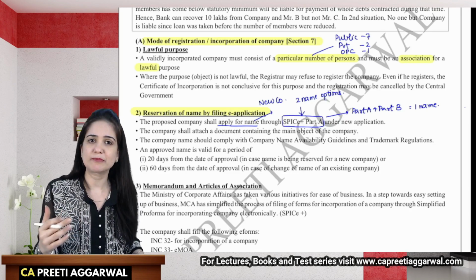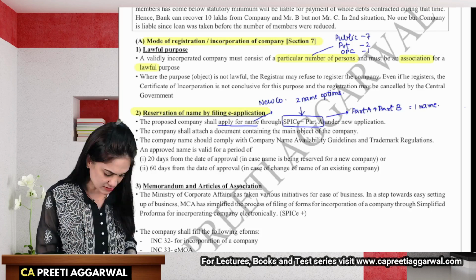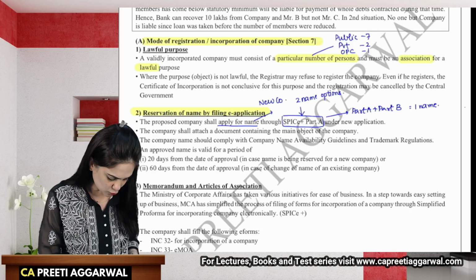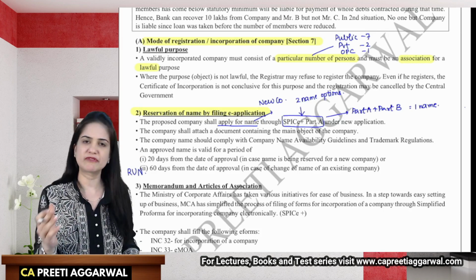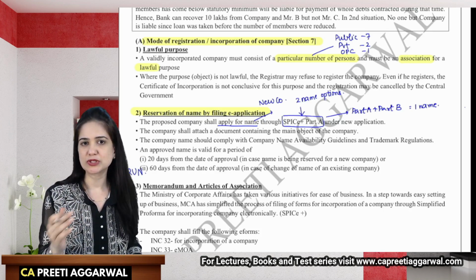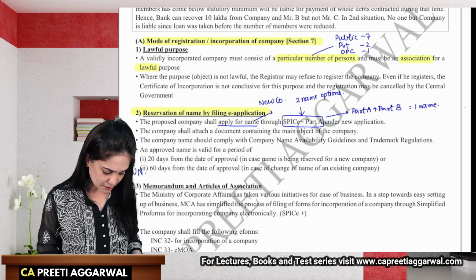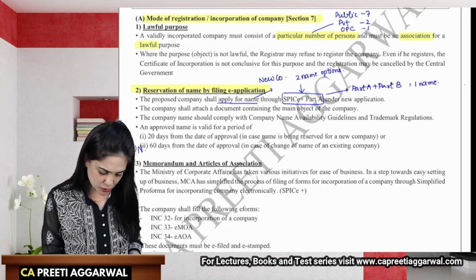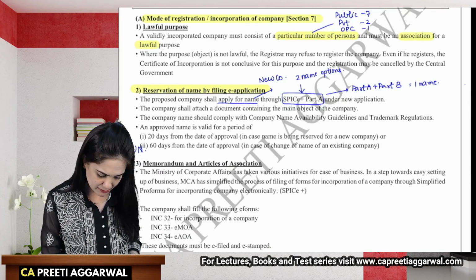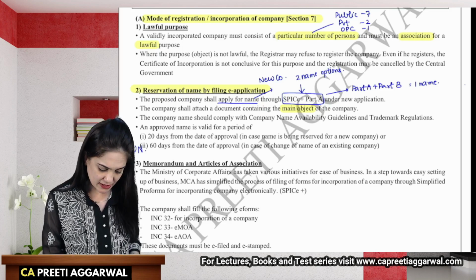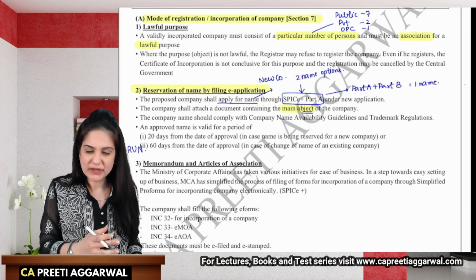What if the existing company wants to change the name? Then the existing companies will change the name through the RUN application, that is reservation of unique name. This is a web-based application. They will apply for a name change through that application. The company will also attach a document containing the main objects of the company. Why am I highlighting it? Why should we attach a document containing the objects?